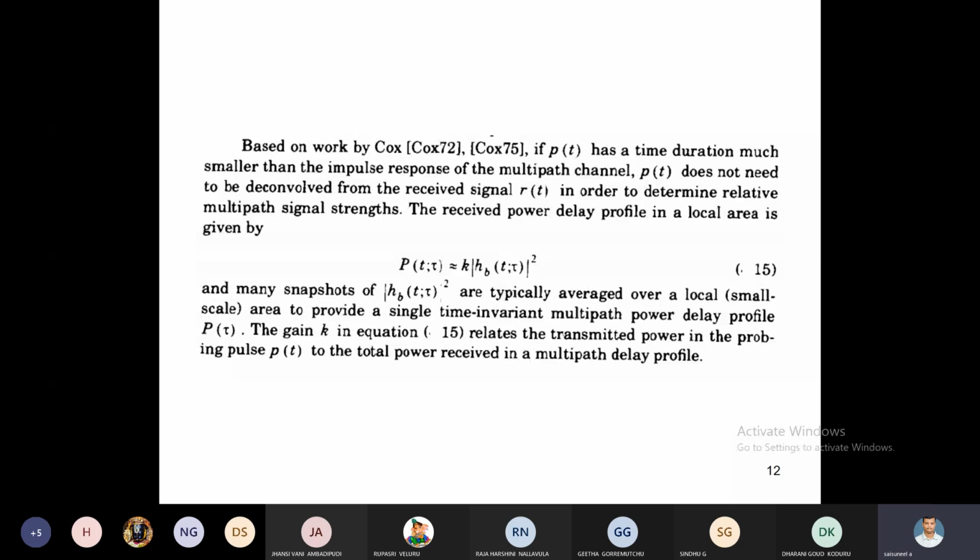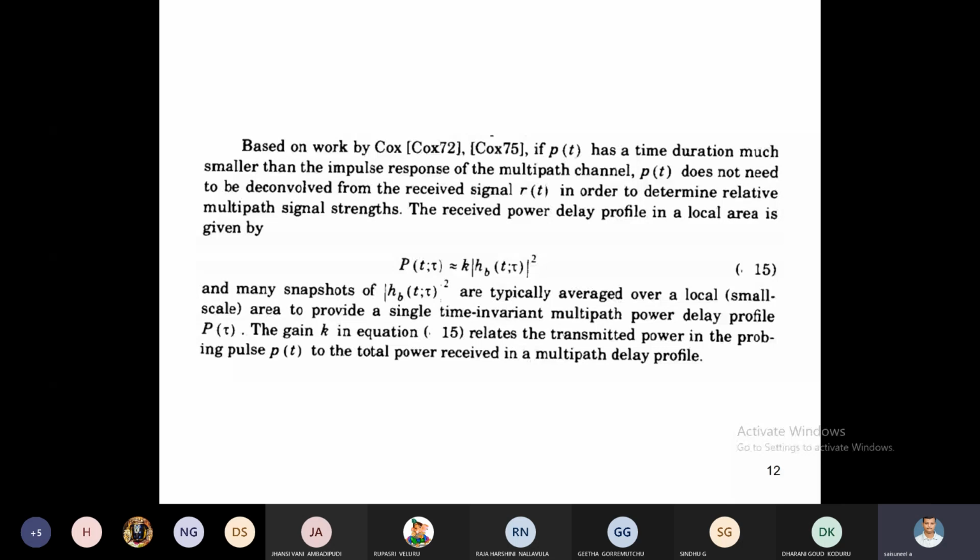Here, this is about the impulse response model of a multipath channel. This final equation shows that the impulse response model of a multipath channel depends upon how many paths there are from transmitter to receiver.